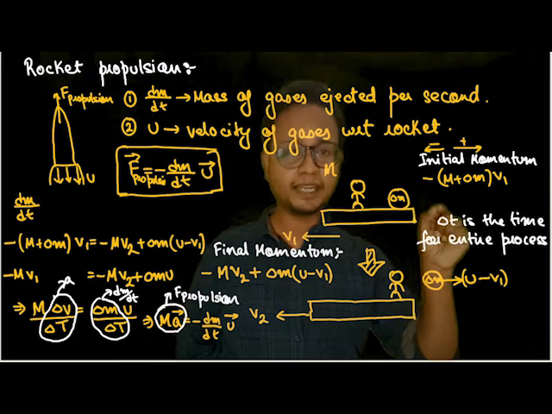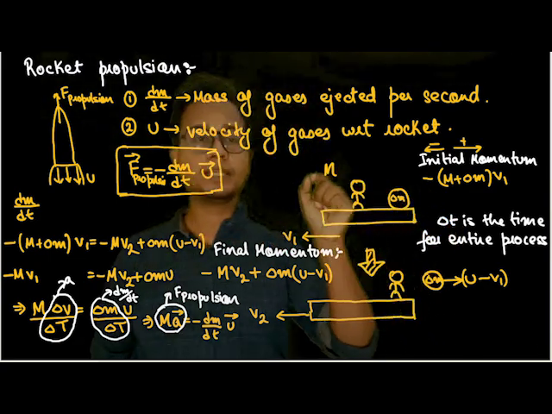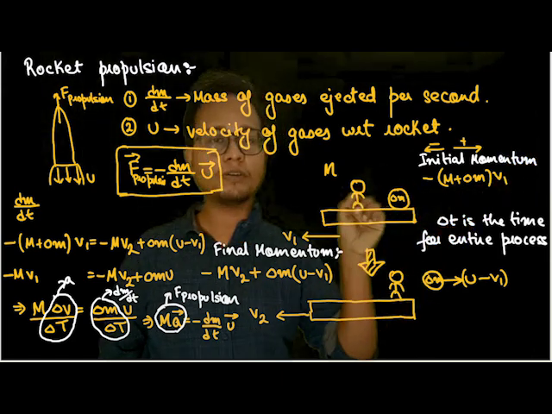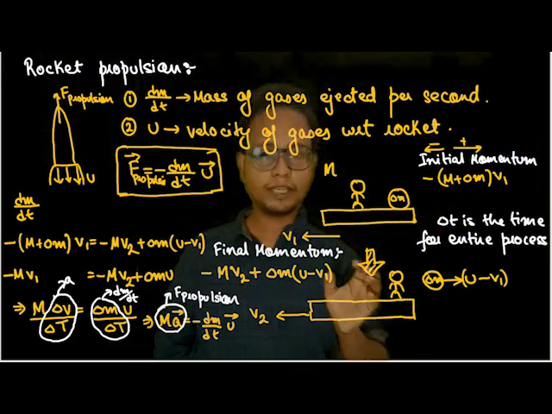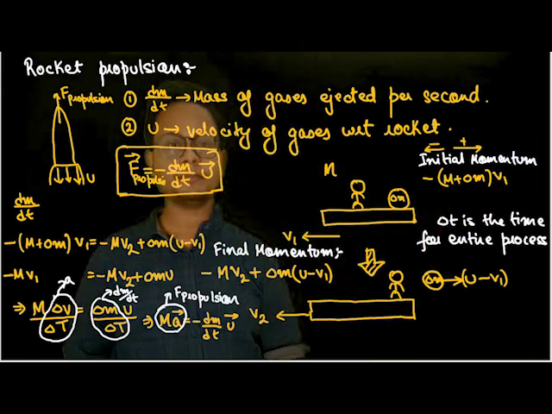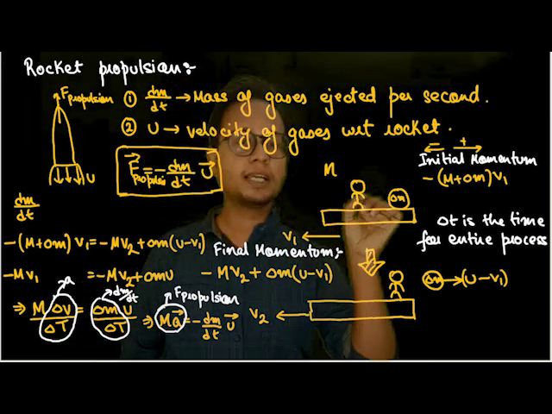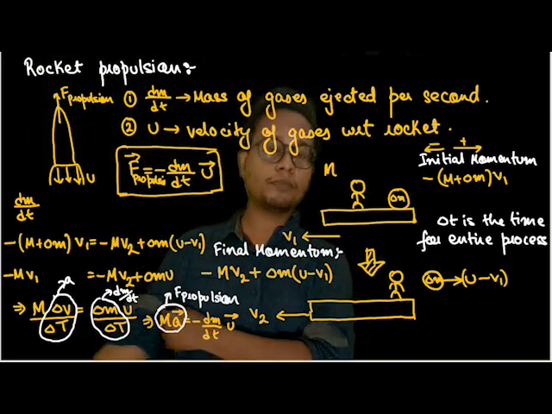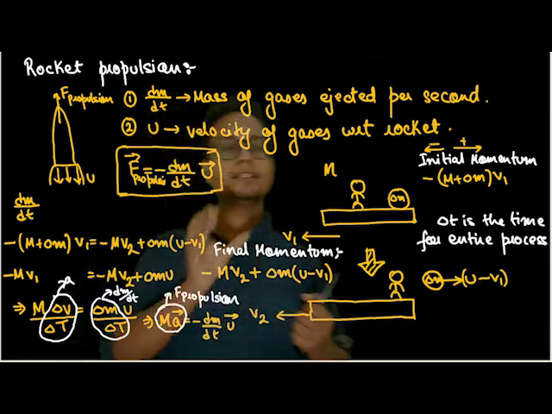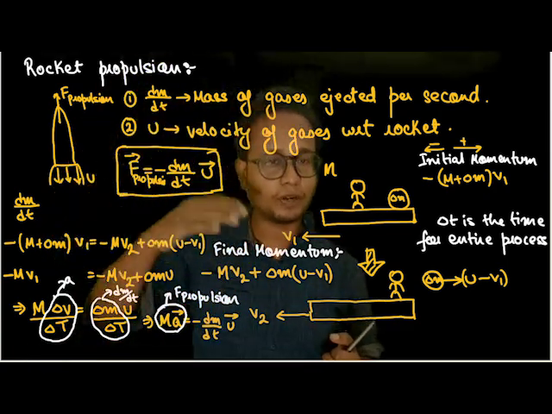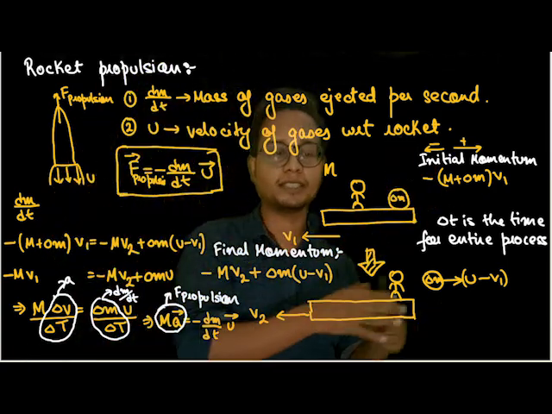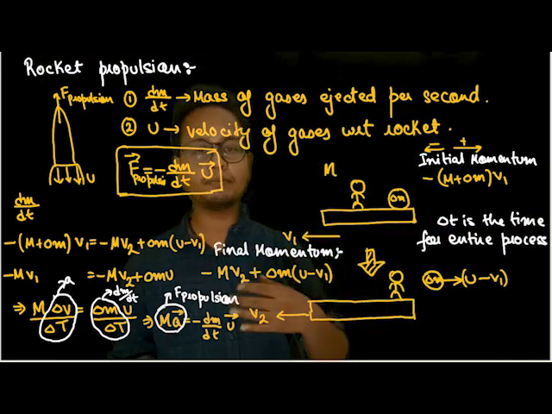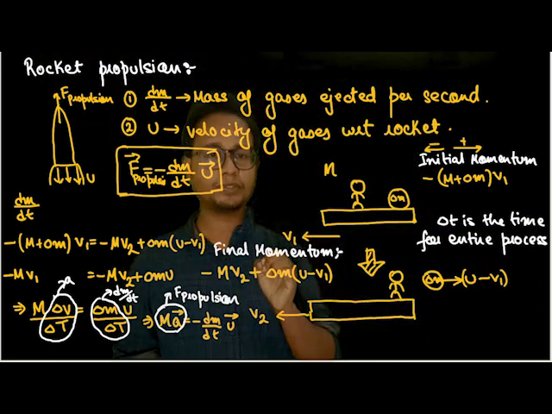That means this mass delta M is very small when compared to this capital M. Even if I pick up 1,000 stones and throw them, the mass of this rocket is not changing. Understood? And if the mass of the rocket was changing, I would have to apply dm by dt, the rate of change of mass of the system also. And in certain problems, we learn that the rate of change of mass of the rocket is nothing but the rate of ejection of gases. That means if I throw 10 kg of stones, the mass of the rocket will decrease by 10 kg only. Understood this much?